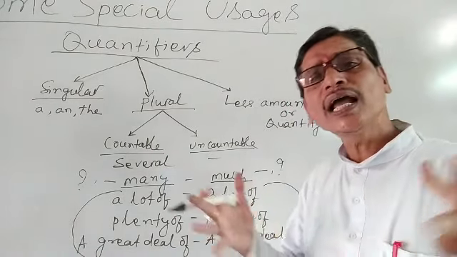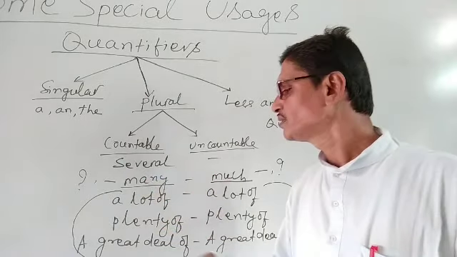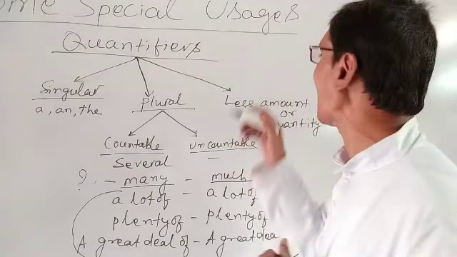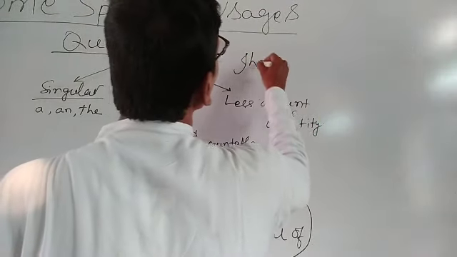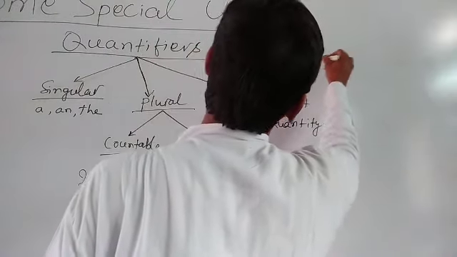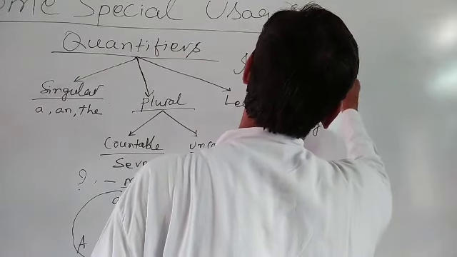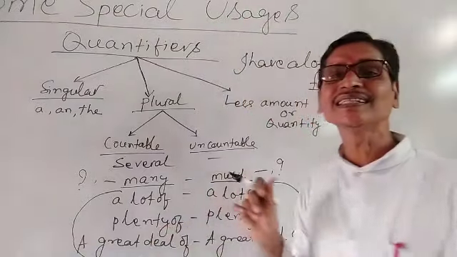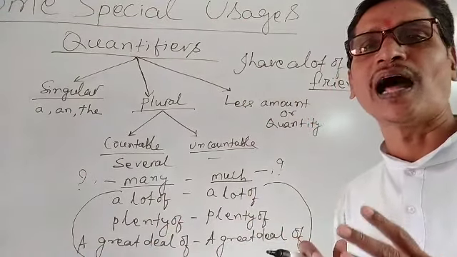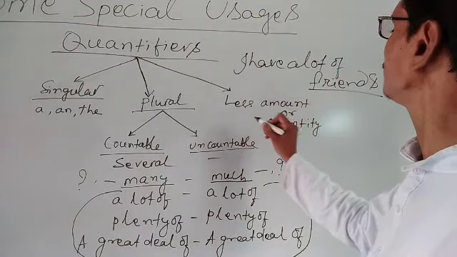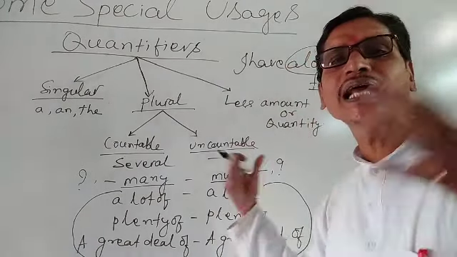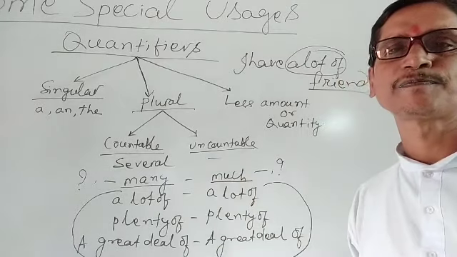I have a lot of friends. Our sentence here is a positive sentence. So here you see, friends is a countable noun, so we have used a lot of to talk about their amount or quantity.